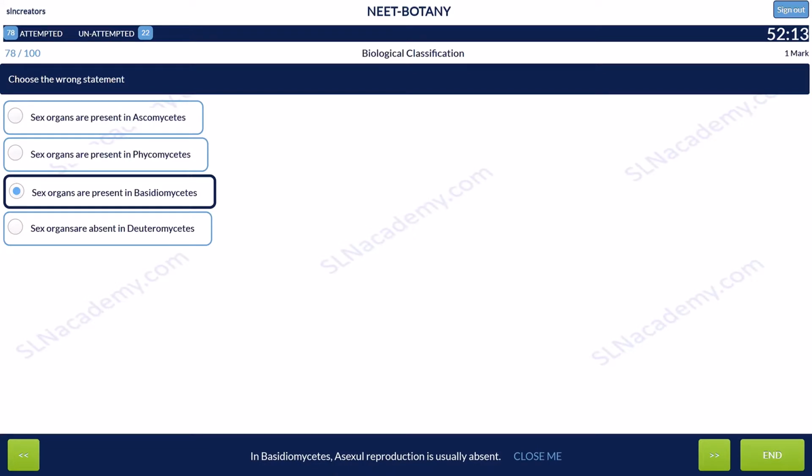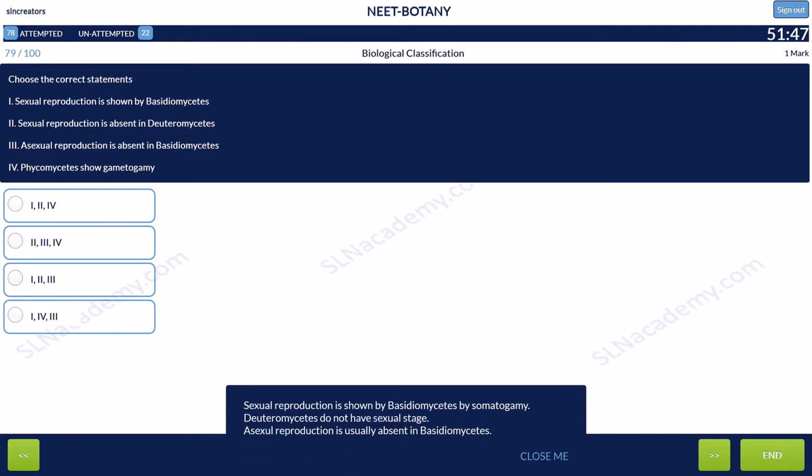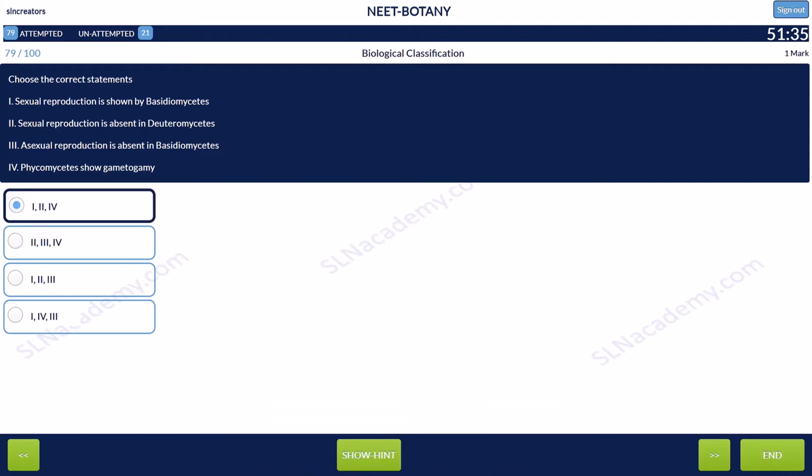Question 79. Choose the correct statement. Option 1. Sexual reproduction is shown by Basidiomycetes. Option 2. Sexual reproduction is absent in Deuteromycetes. And option 3. Asexual reproduction is absent in Basidiomycetes. And option 4. Phycomycetes show gametogamy. Sexual reproduction is shown by Basidiomycetes by somatogamy. Deuteromycetes do not have sexual stages and asexual reproduction is usually absent in Basidiomycetes. So the answer is option 1. That means 1, 2 and 3 are correct.